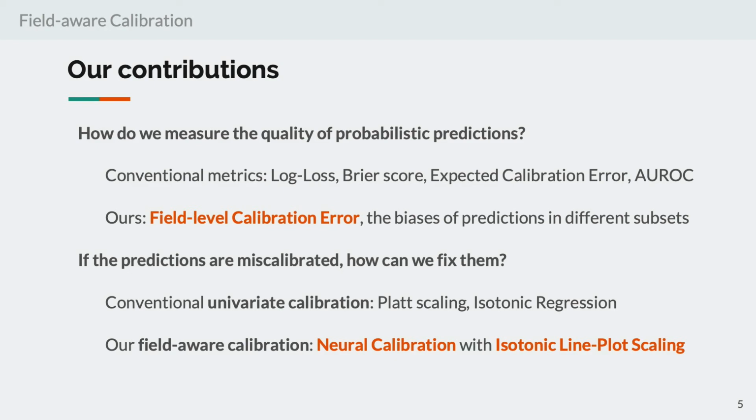Conventionally, calibration methods such as Platt scaling and isotonic regression are just univariate mappings. On the contrary, we propose a new type of calibration method named field-aware calibration, which takes all the input fields into consideration. As an instantiation, we propose a simple but powerful method named neural calibration, which has been shown to be effective in many real problems.